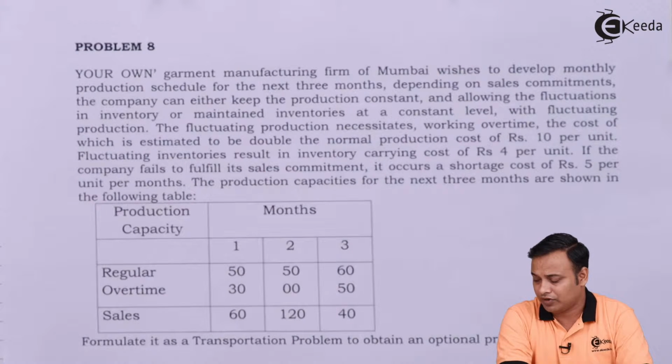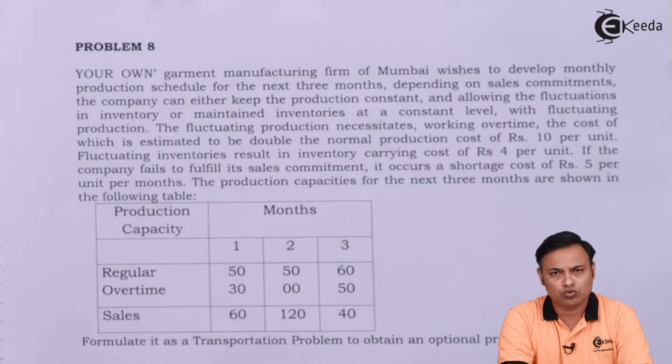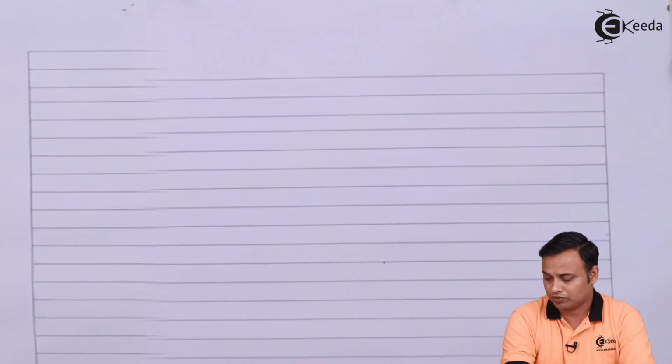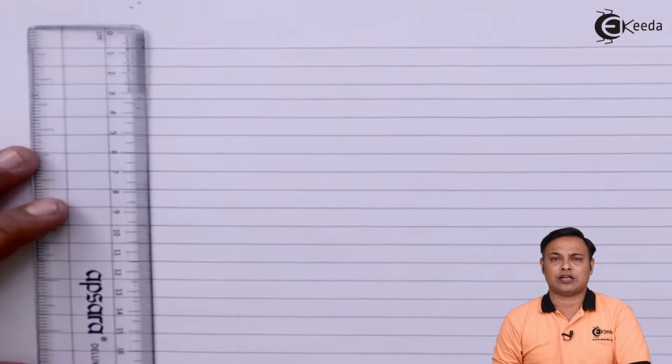And we need to understand, we need to find out what can be done in this case to work out a solution of fluctuating inventories. Formulate it as a transportation problem to obtain a production schedule. Let's see what can be done now. First, we need to understand that the table uses capacities, regular capacity as well as overtime capacity, and we need to understand how it has to be calculated and how it has to be worked out. The biggest challenge in this problem is making the transportation table.